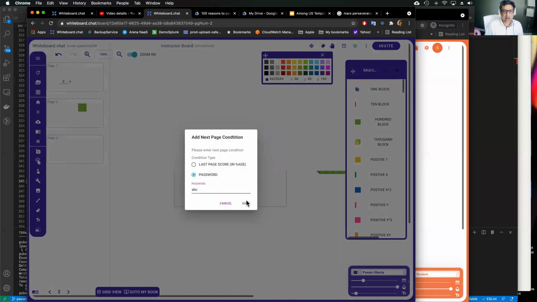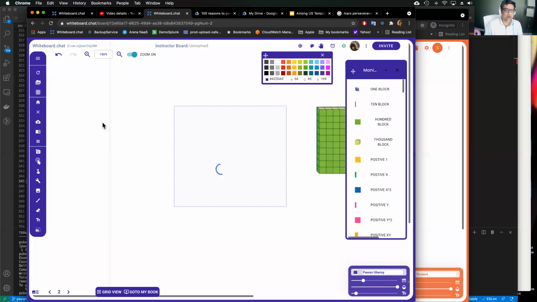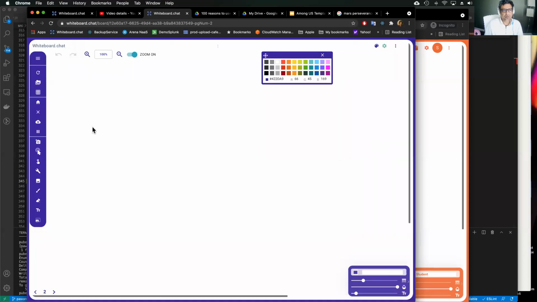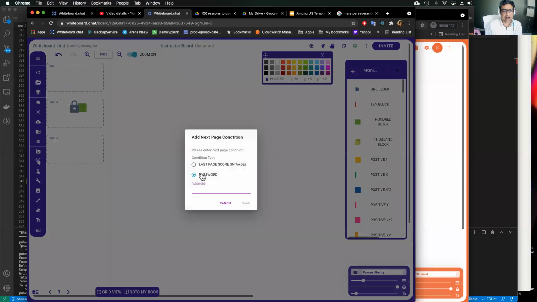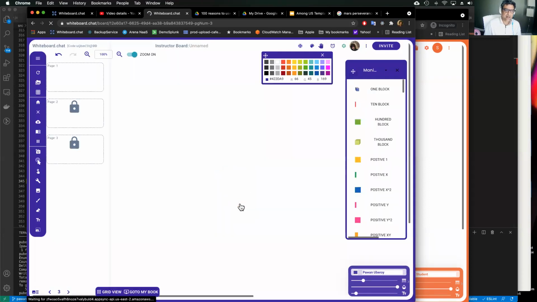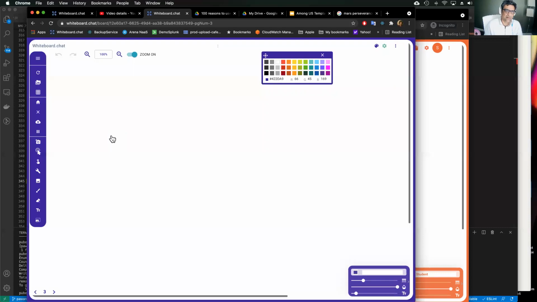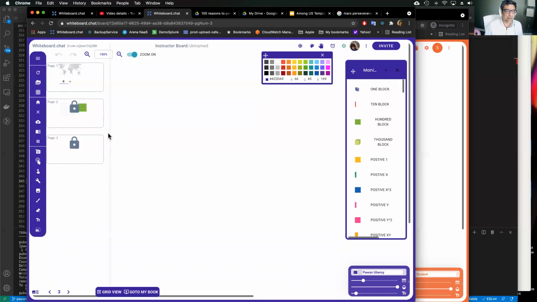Only if you enter the right password can you go to page number 2. And to go from page 2 to 3, we can toggle password and say score in the last page. So you have to score 100% in the last page to actually go to page number 3. You can give a different percentage if you want. It doesn't need to be 100%.